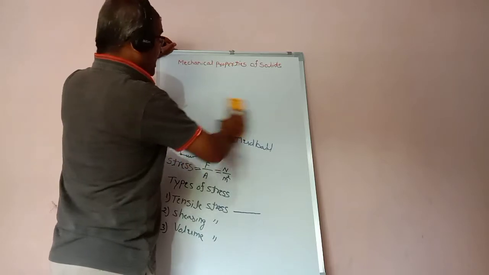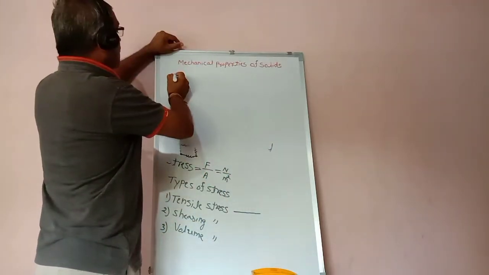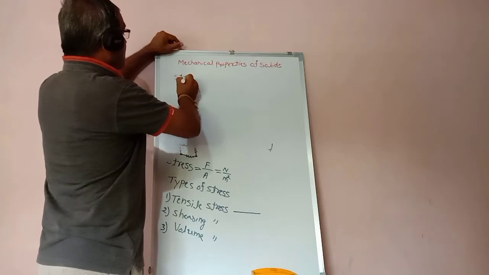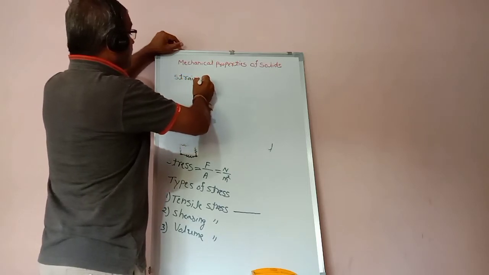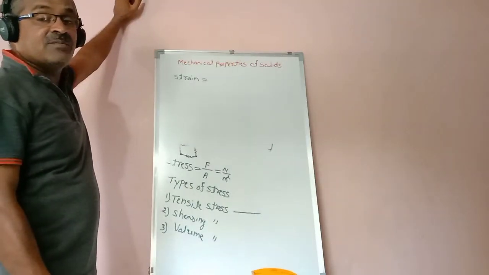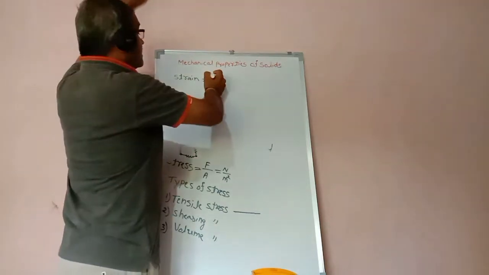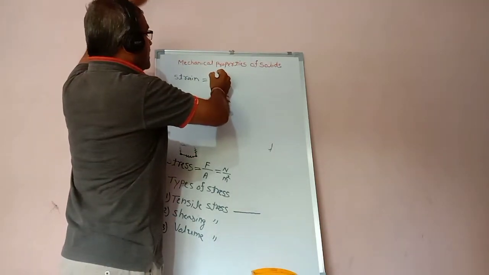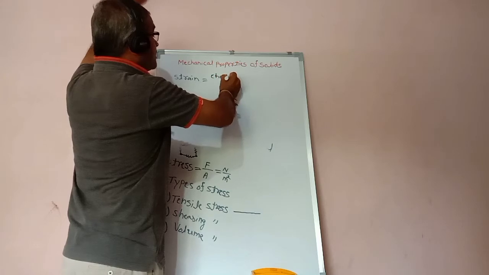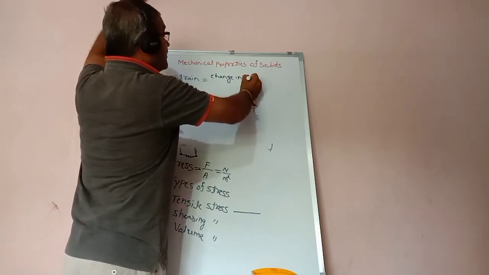The strain, what does it mean? Strain is the ratio of the change in dimension to the original dimension.